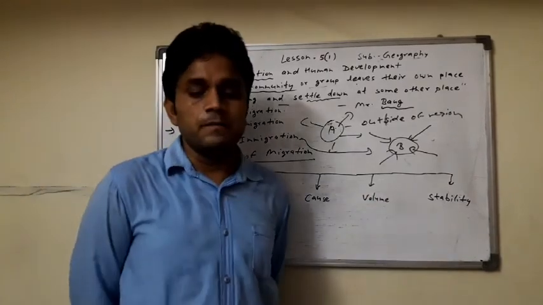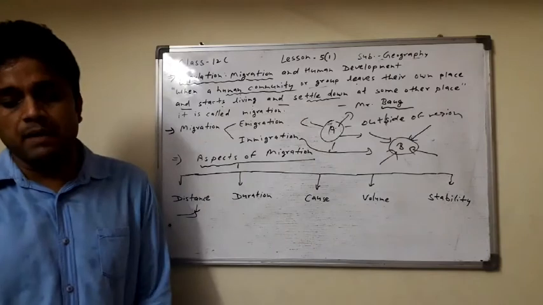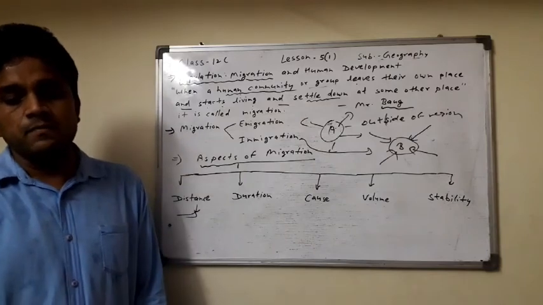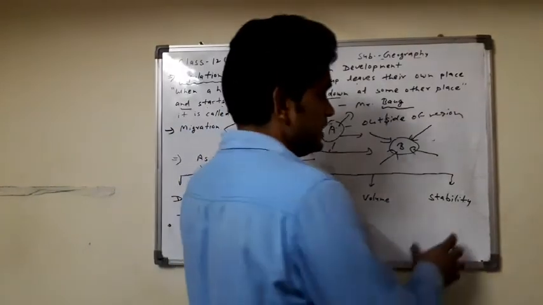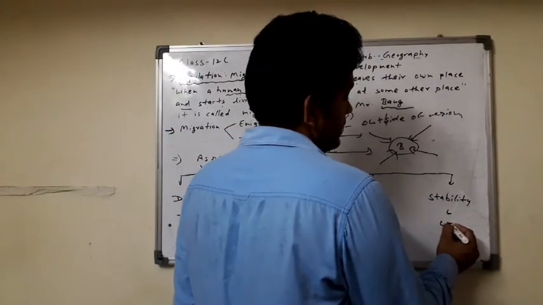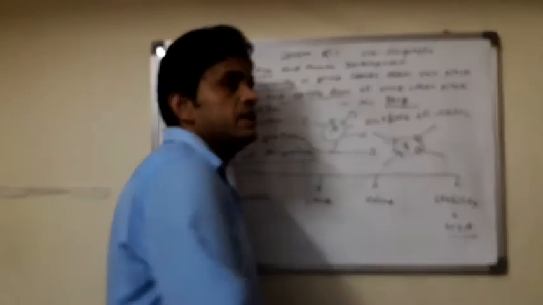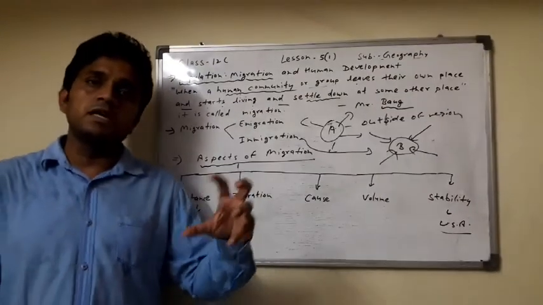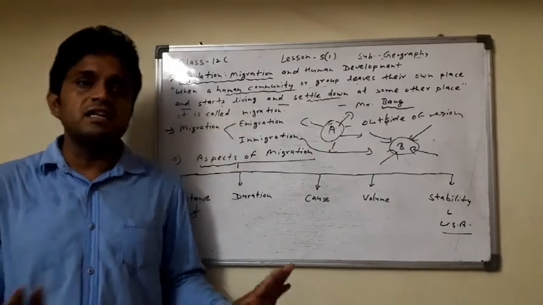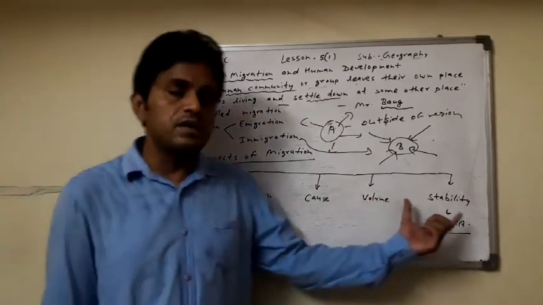Next is stability. In this, the migrant population settles in new countries permanently. Example: European people settle in USA. This aspect is stability, यानी कि permanent वहाँ पे settle हो गए. यहाँ पे stability आ रही है कि यूरोप से गए और फिर USA में रहने लगे और permanently they settle in the USA. That is the stability aspect.